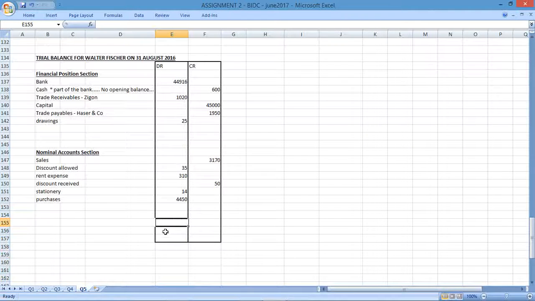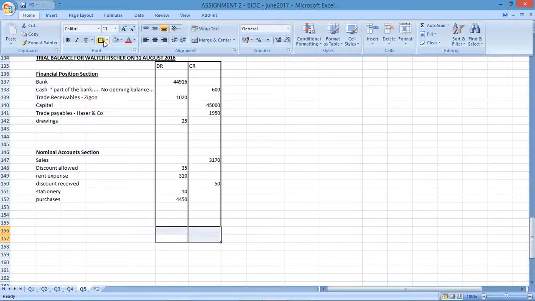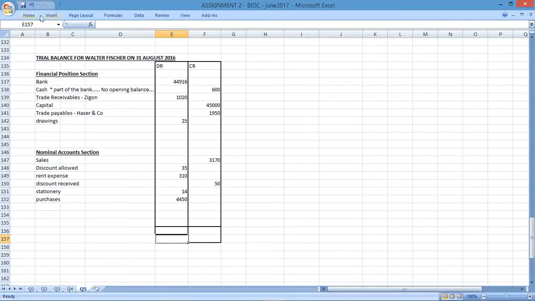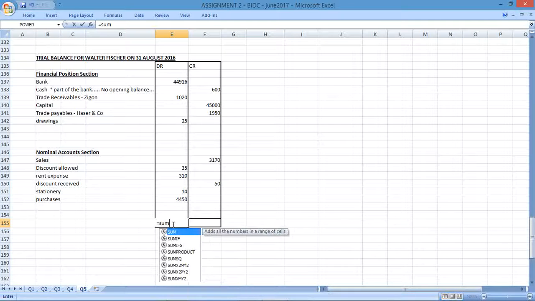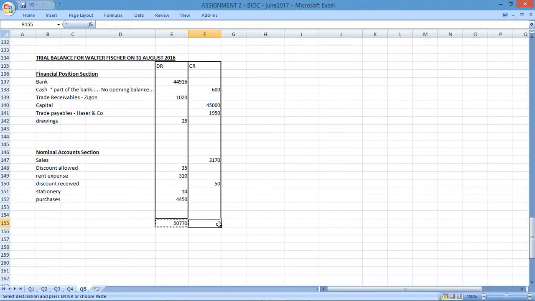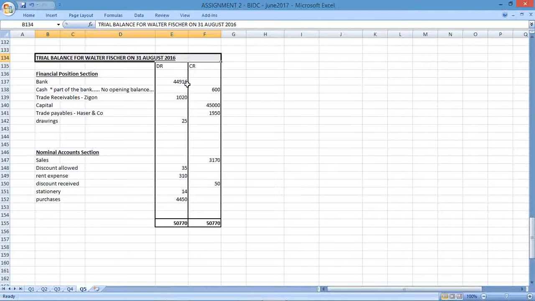Okay, and then after having done all of that, you're obviously going to total up both of these columns. Equals sum of those two columns, and that should happen. Okay, you should be able to get your debits equal to your credits. If it does balance, your trial balance is correct, meaning you've captured the debits and the credits correctly.